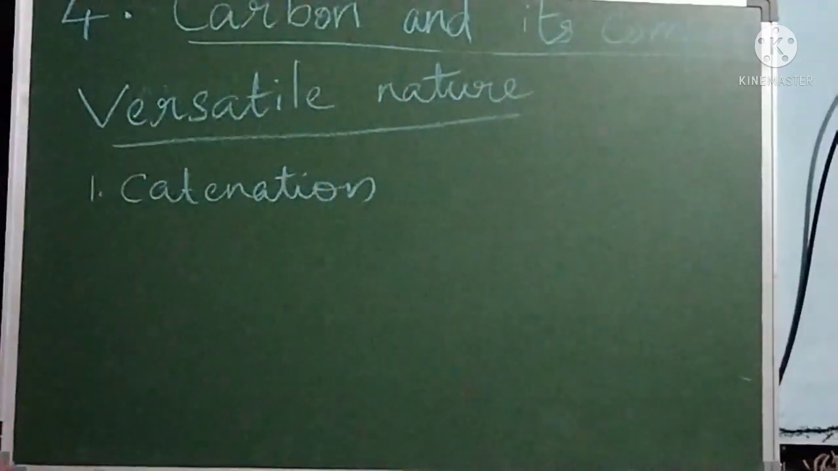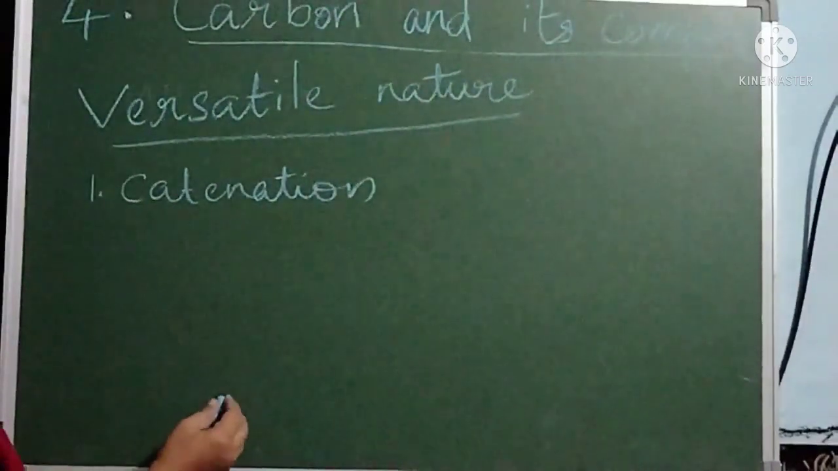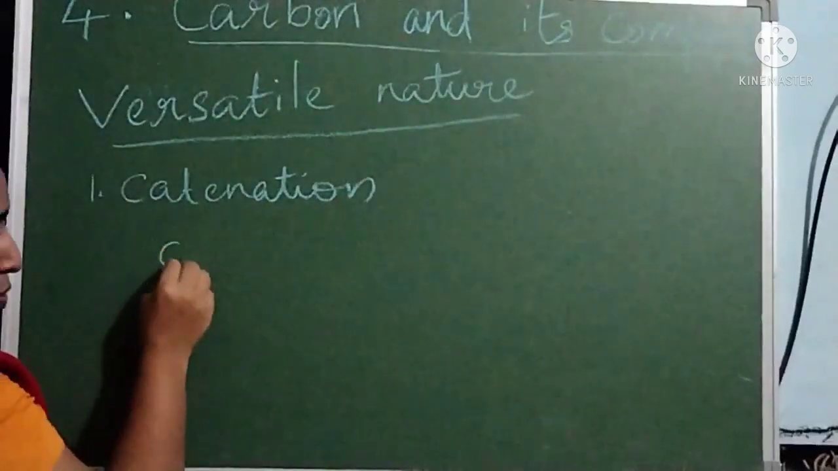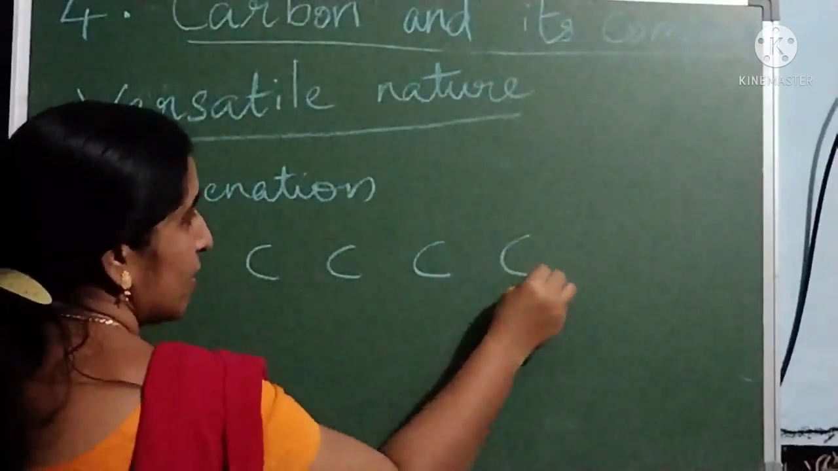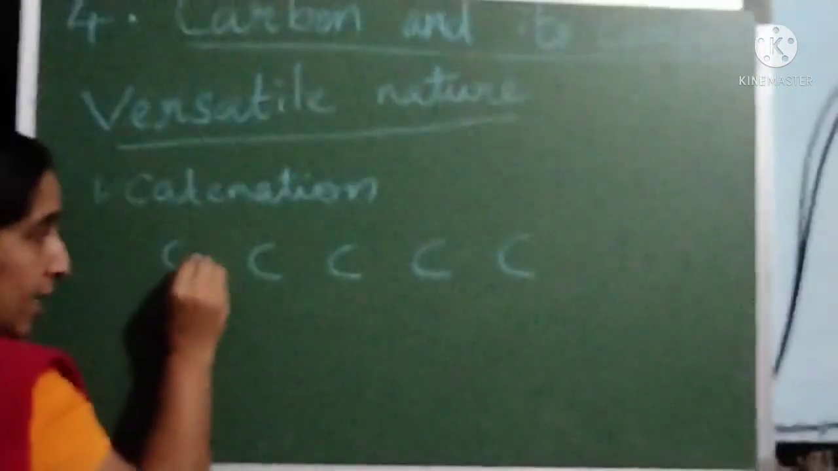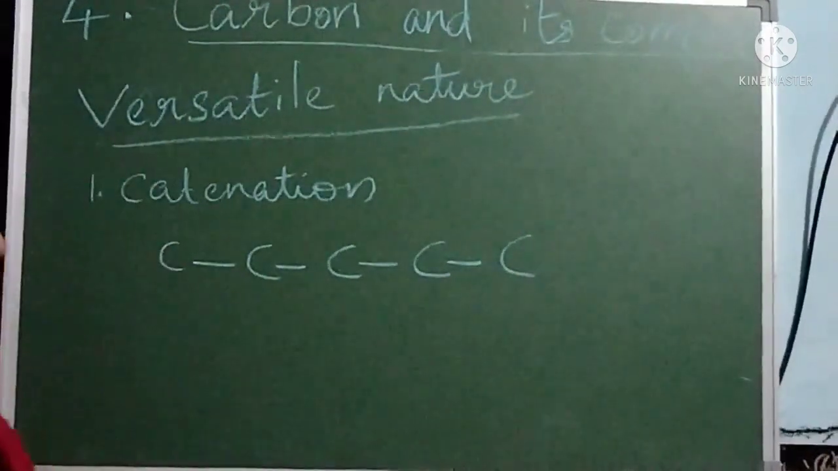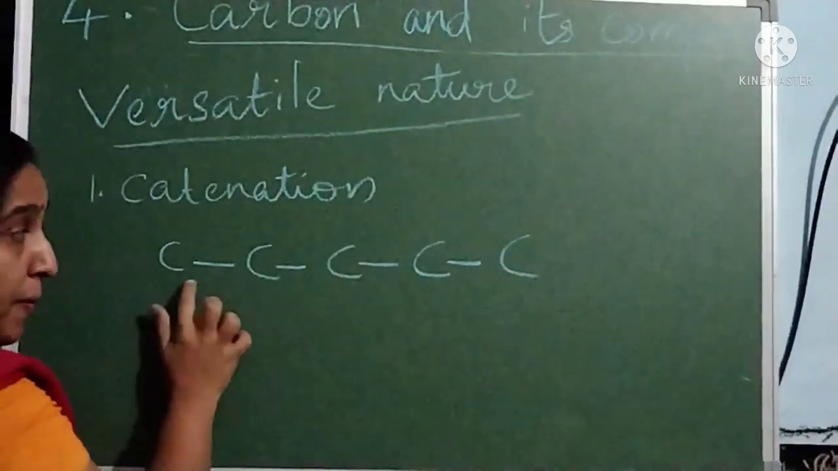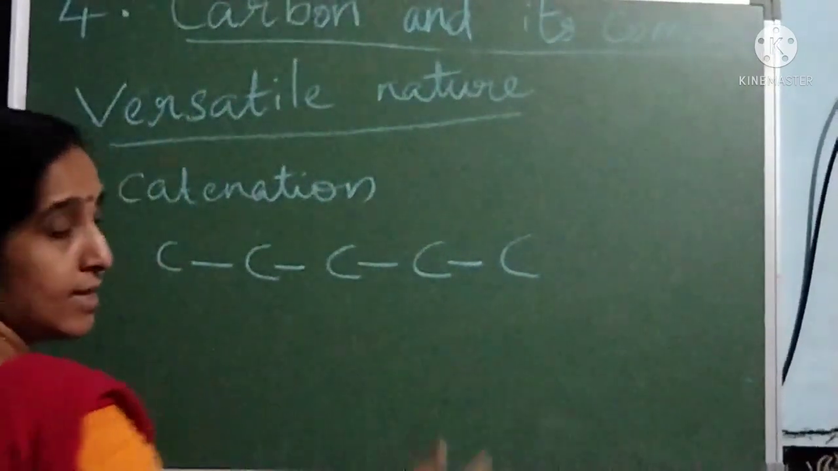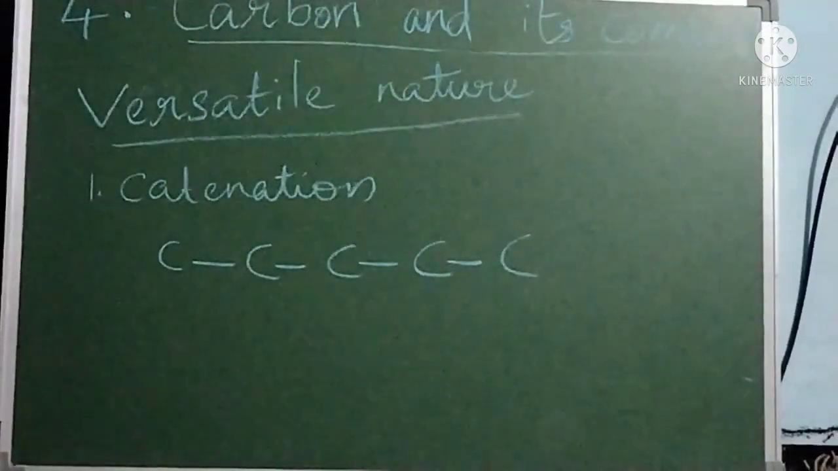What is catenation? Catenation is the property of carbon to form bonds with many other carbon atoms. So this is carbon, this is carbon, this is carbon, carbon. Carbon has the property of bonding, and this is the symbol for bonding, bonding with many other carbon atoms. When carbon forms bonds with many carbon atoms, this property is called catenation.